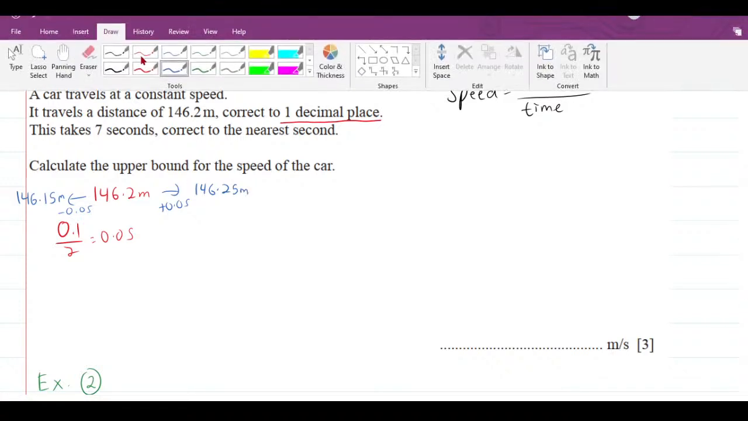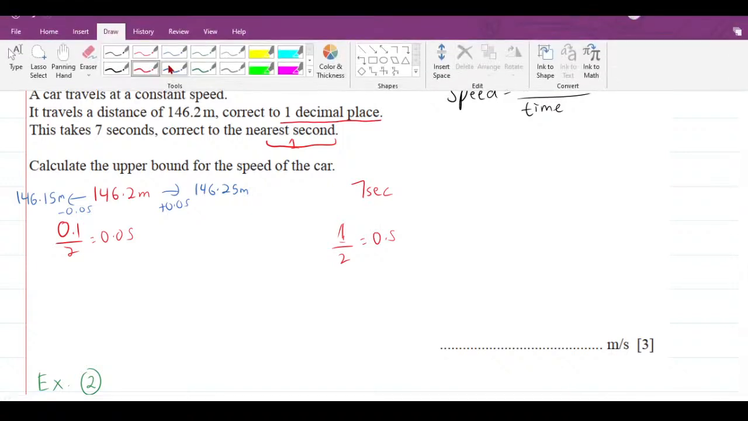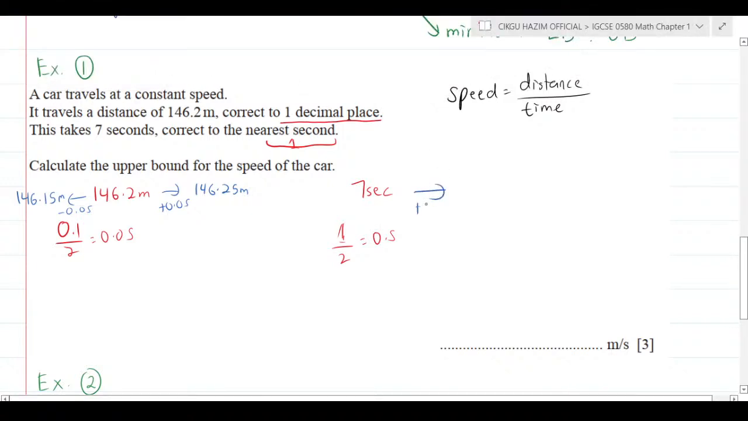And then after that, it takes 7 seconds to the nearest second. If they didn't say the value, it's going to be 1 second. So we have a 7 second here to the nearest what value? To the nearest 1 second. Then divided by 2, you're going to get 0.5. Then you play with that 0.5 here. This one plus with 0.5, this one you minus 0.5. You're going to get 6.5 second, and here you're going to get 7.5 second.